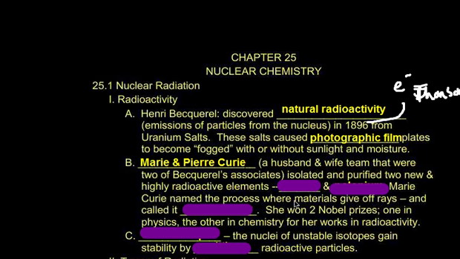Marie and Pierre Curie were a husband and wife team that were two of Becquerel's associates, and they isolated and purified two new highly radioactive elements: radium, because it was radioactive, and polonium, which was named after Marie's home country of Poland. Marie Curie named the process where materials give off rays radioactivity. She won 2 Nobel Prizes for her work, one in physics and the other in chemistry.